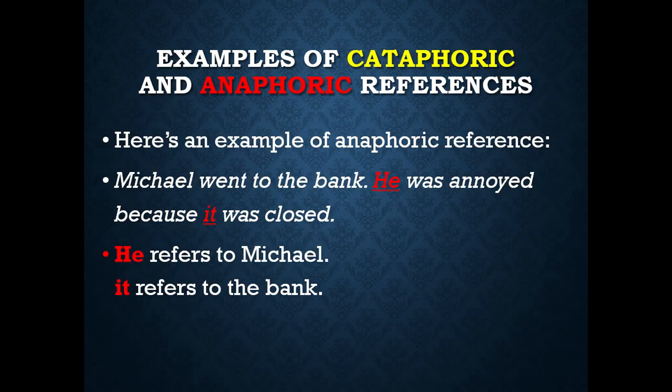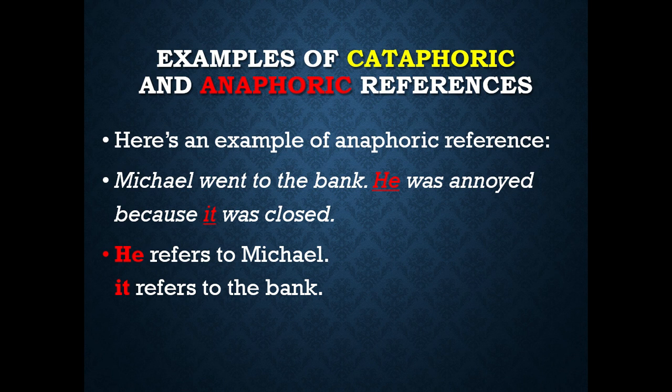Here are the examples of cataphoric and anaphoric references, and I have highlighted the words with colors so that it will be easier for you to understand the concept. Here's an example of anaphoric reference. Michael went to the bank. He was annoyed because it was closed. The pronouns he and it are highlighted because they show earlier references. The earlier subject and object were Michael and bank. He refers to Michael, it refers to the bank. So it is an anaphoric reference example because they are mentioned earlier in the sentence.